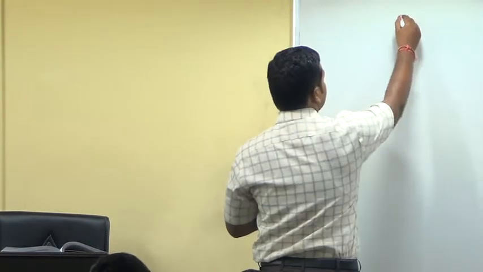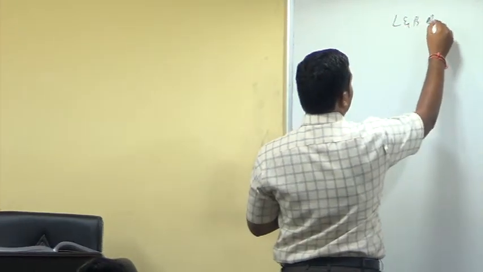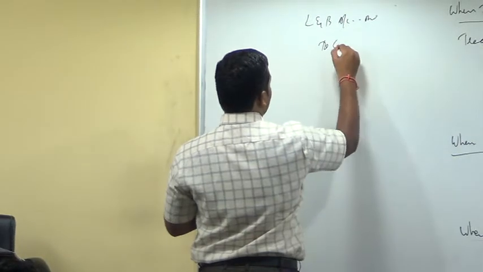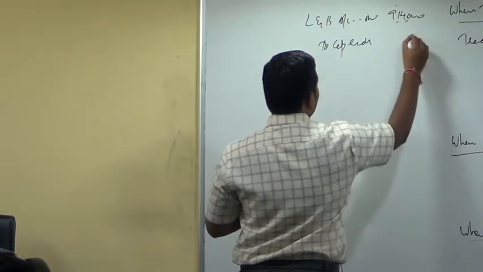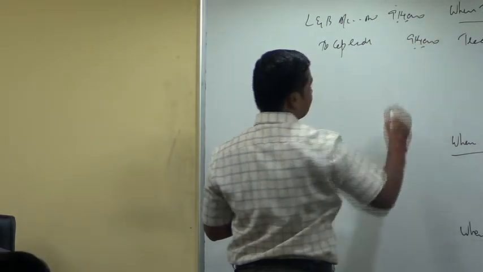Write an entry. When land and building is revalued upwards, I'll write here: land and building account debtor to capital reduction. How much? 9,14,000 is the profit.